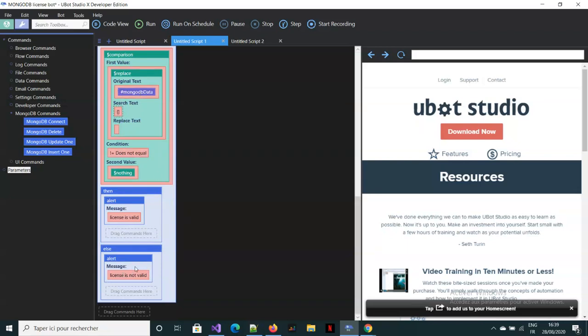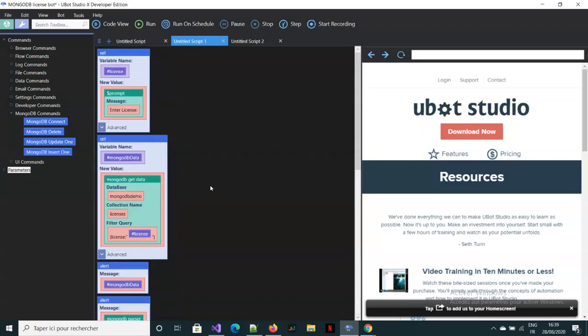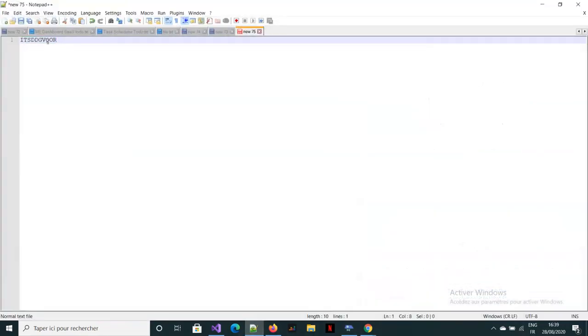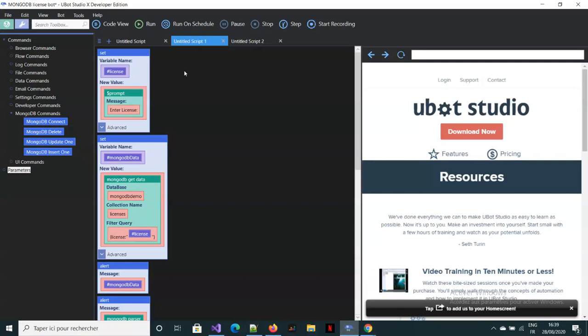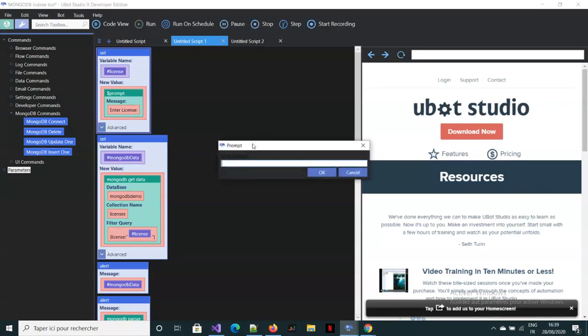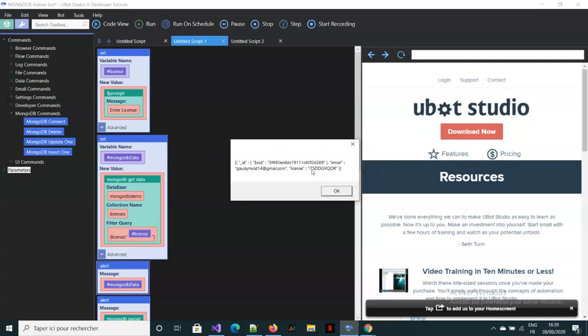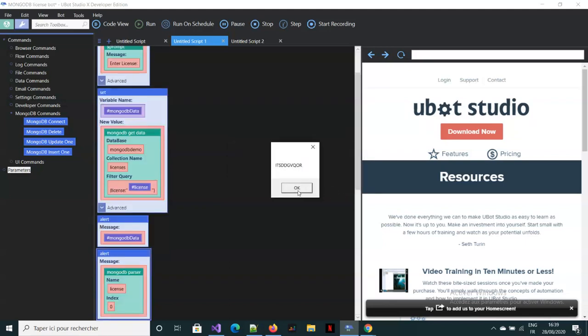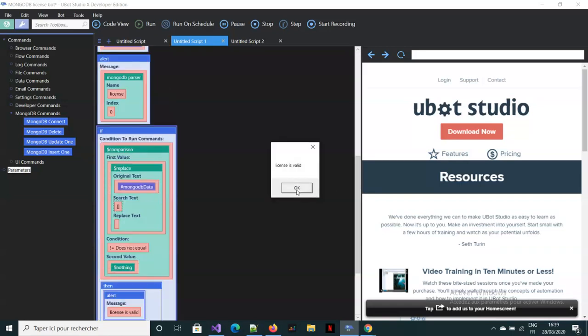So let's go ahead and test this. I already have a valid one here. So we run this, it tells us to enter a license. We put a license here. Okay. And as you can see, we got the license in the JSON format. Then we go ahead, that's the license, and it tells us the license is valid.